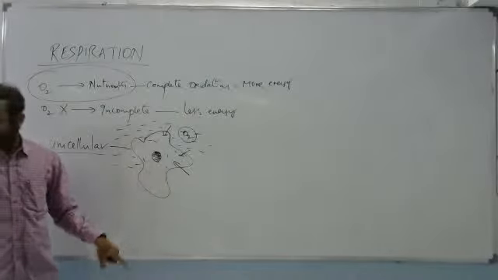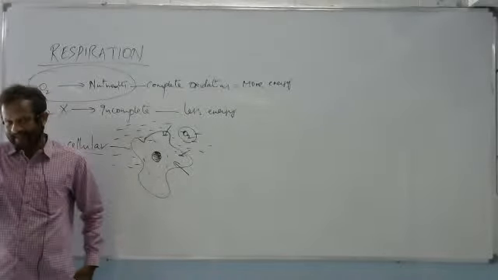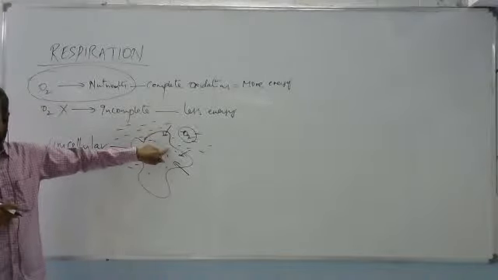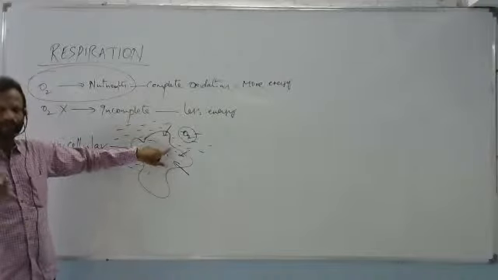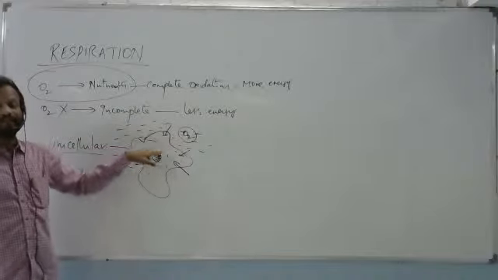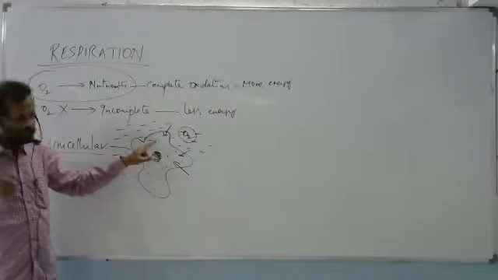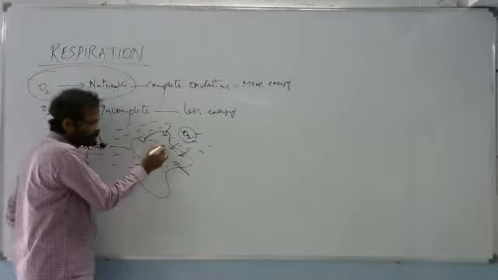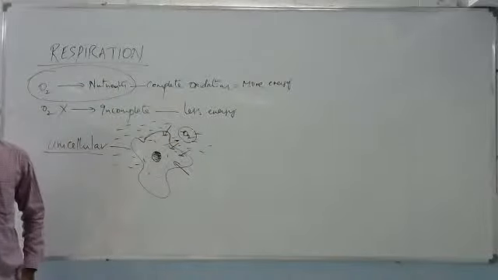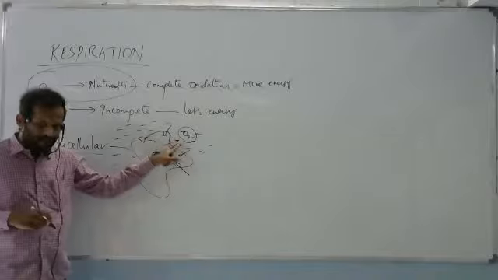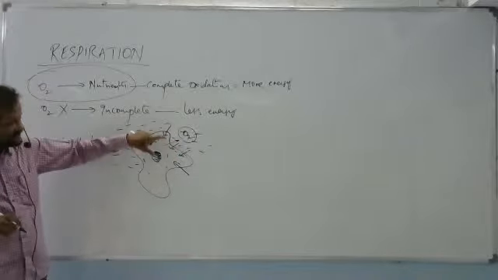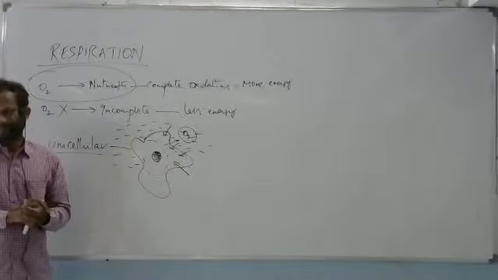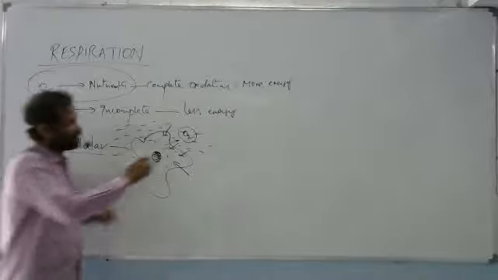You understood? There is just a simple medium or barrier between the oxygen and the cytoplasm, that is the plasma membrane. You know very well that it is a selectively permeable plasma membrane. So through that, oxygen will enter. At the same time, from this cytoplasm, CO2 will exit. So the CO2 will move out, oxygen will move in. This diffusion is helping in respiration for amoeba or any unicellular organism.